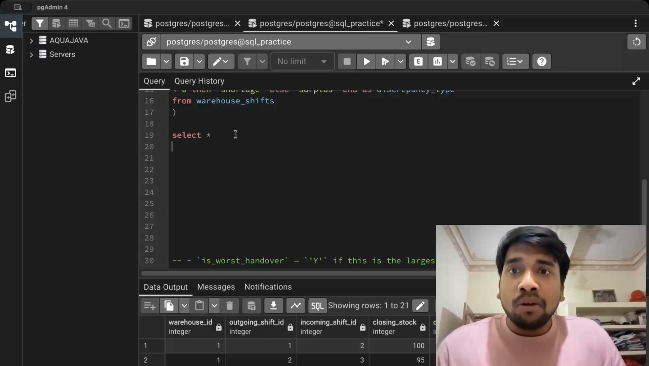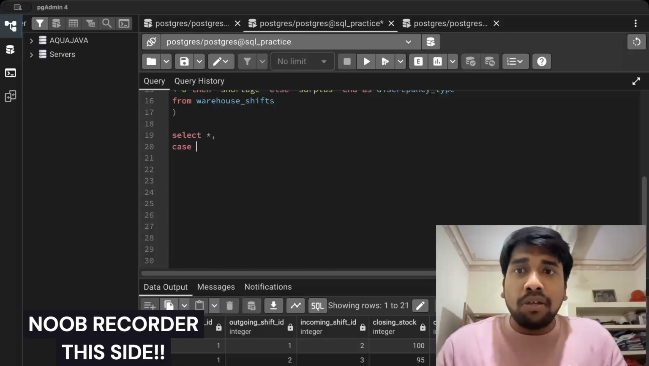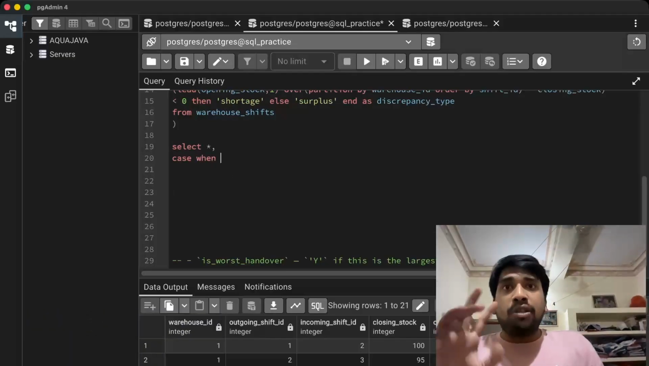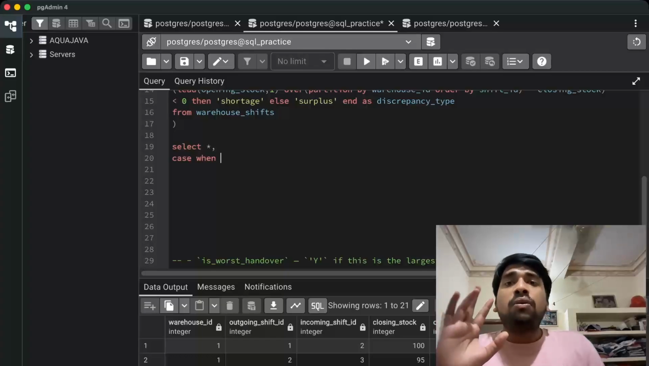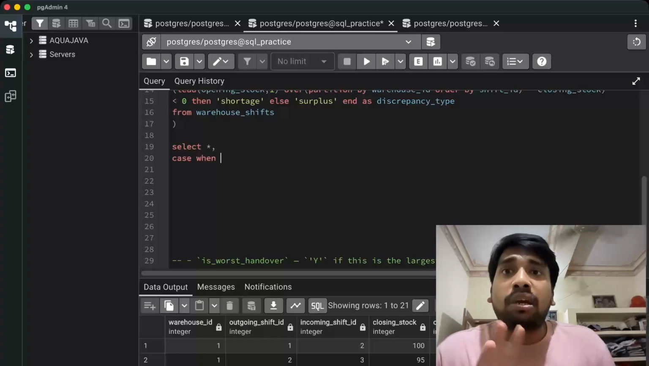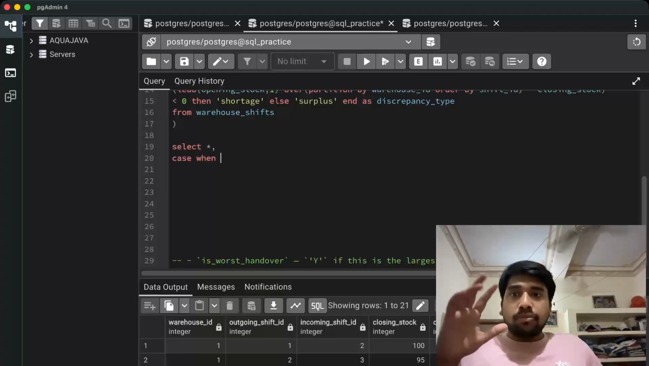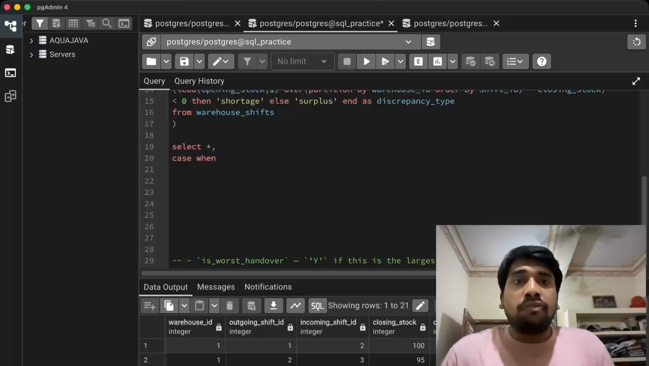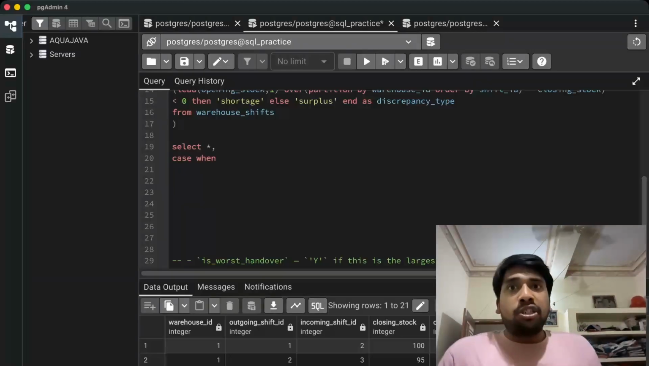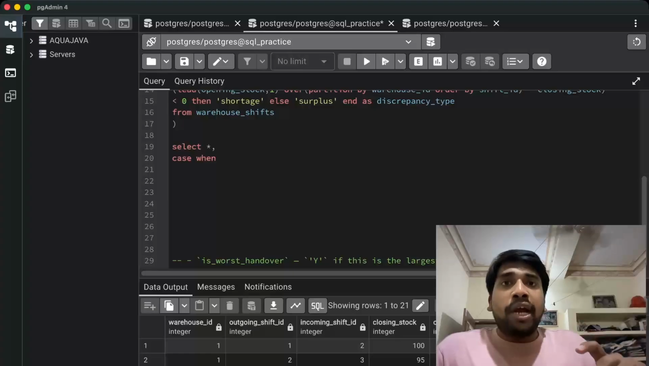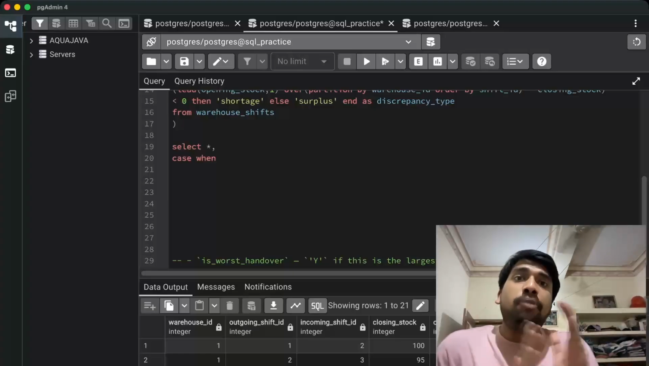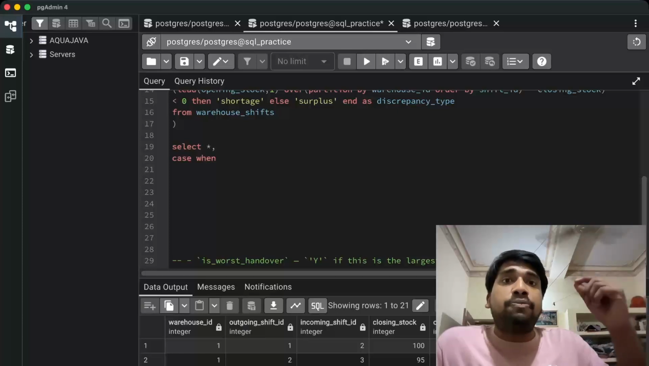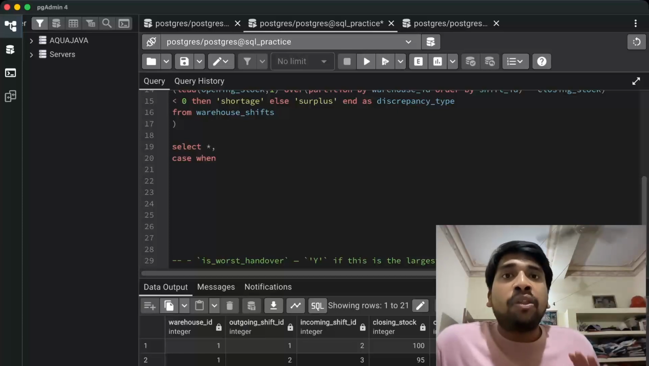We need the worst handover, right? So what we can use is a case when statement, case when the maximum absolute discrepancy is equal to the absolute discrepancy of each row. So what we will do is for each warehouse ID, we will run a window function. And for that particular warehouse ID, we will use a max aggregation plus window function. With this, what will happen is for each warehouse ID, we will get the maximum absolute discrepancy for that warehouse ID.